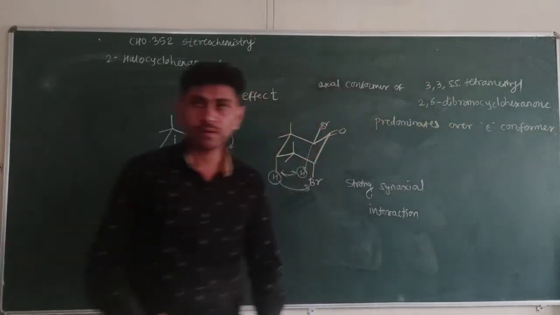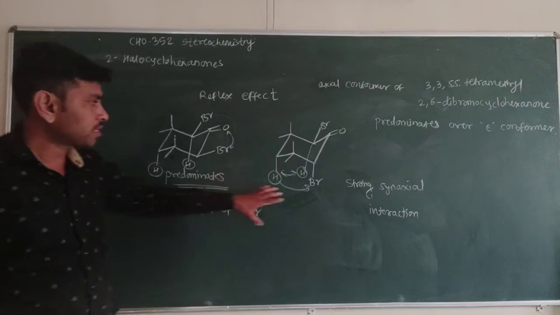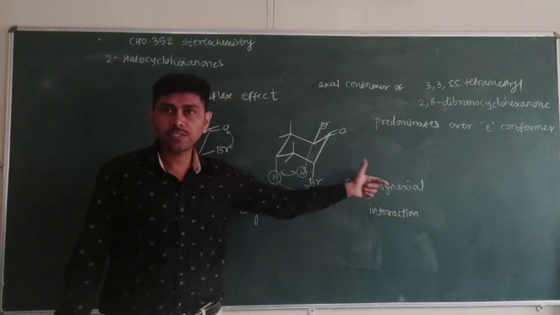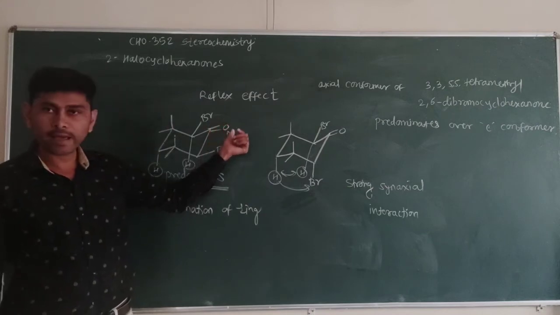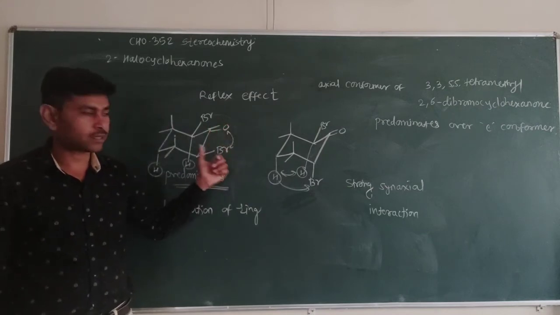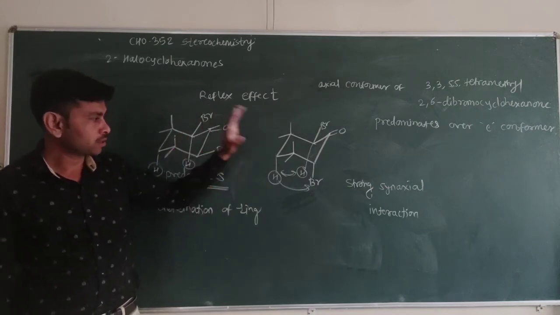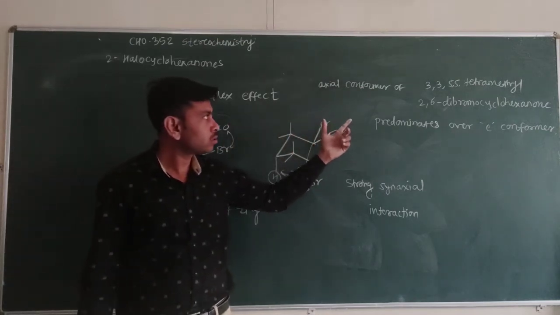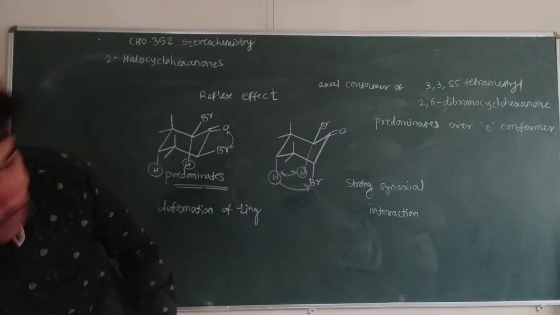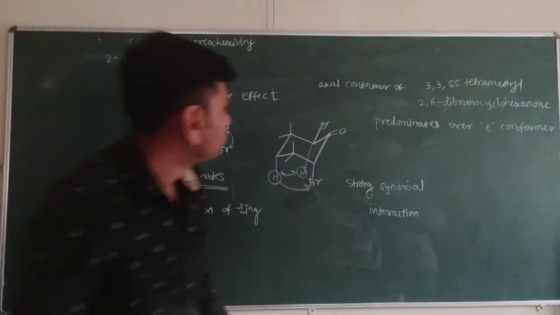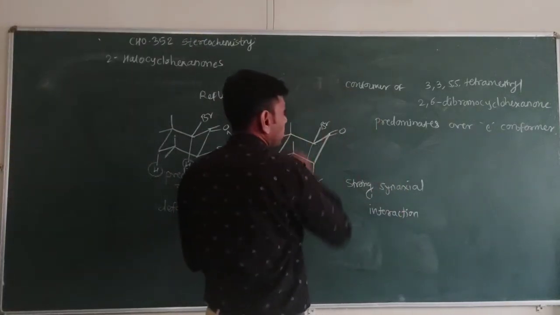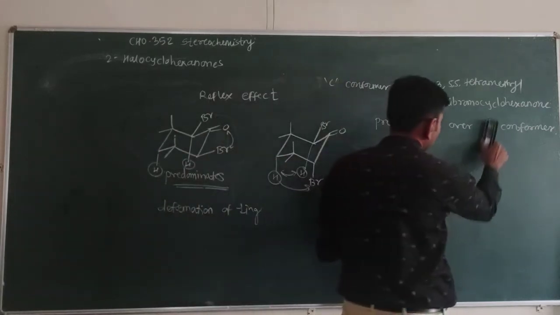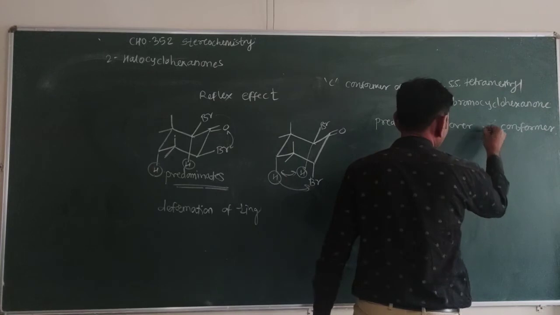Explain. So we have to explain that on the basis of the reflex effect, strong synaxial interaction which is greater than the dipole-dipole interaction. Due to this, the equatorial conformer predominates over the axial conformer.